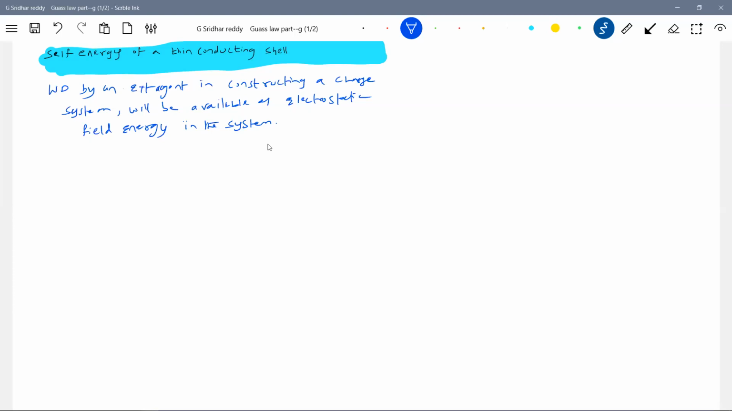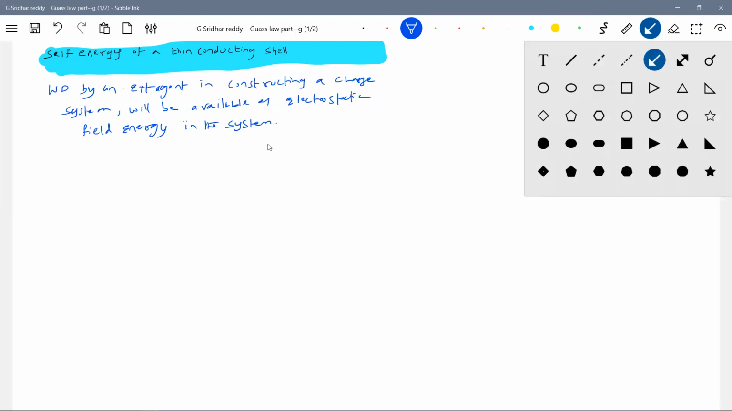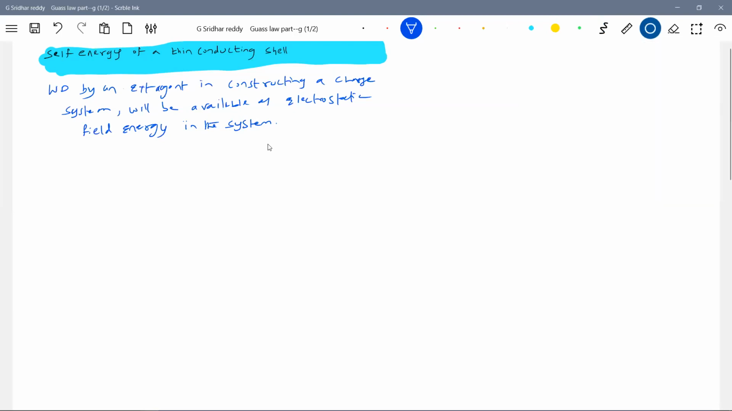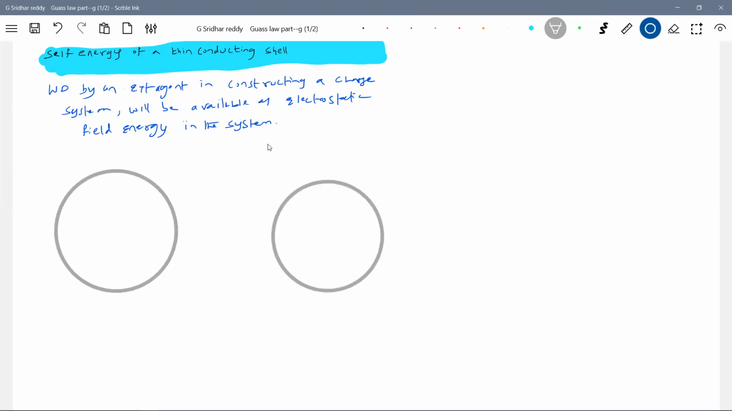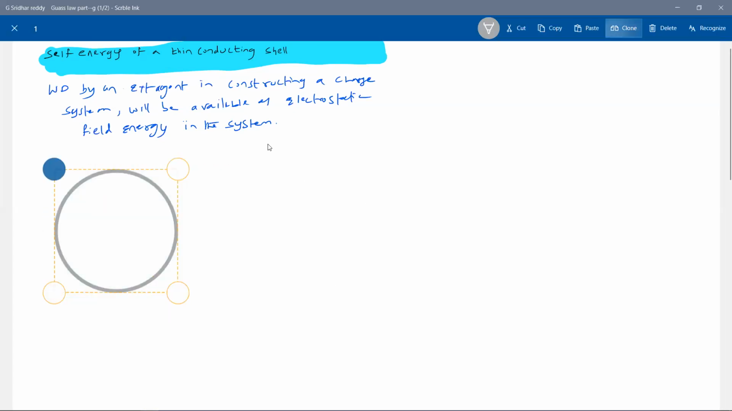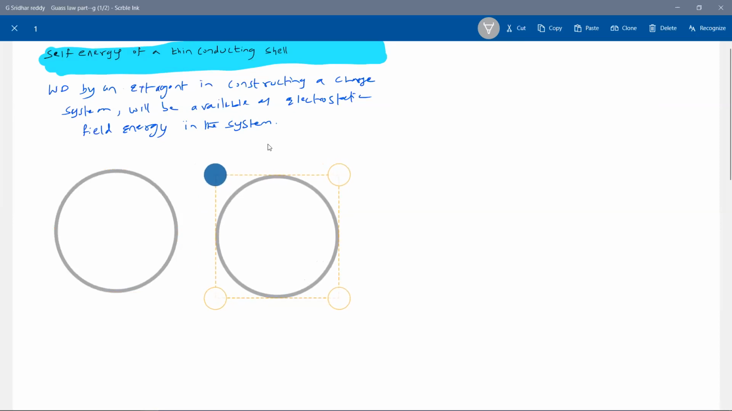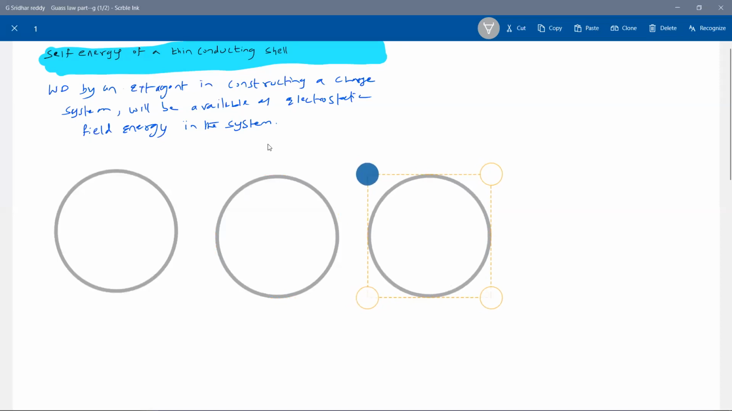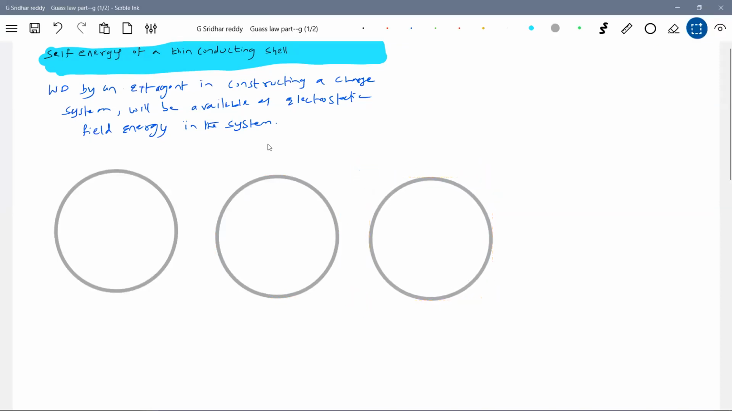Okay, let me begin. I want to construct a thin uniformly charged shell. So first, this is the shell, no? Whatever the charge on it, initially there won't be any charge. Then how to make it charged here? For that, the action agent has to do work. So it will be like this.